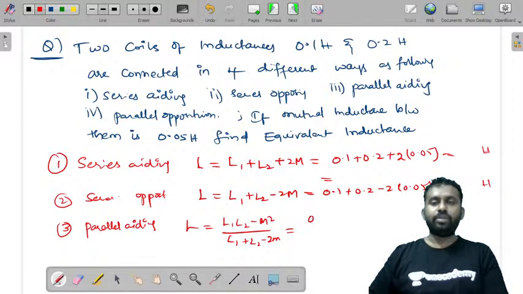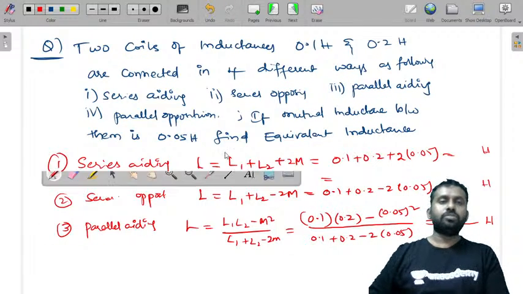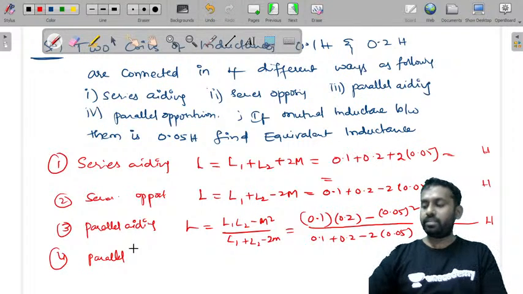Substitute the value of L1 as 0.1, L2 as 0.2, minus M square, 0.05 square, by L1 0.1 plus L2 0.2 minus 2 into M. You can substitute the series opposition value also; 0.05 will give you this in Henrys. So I just want you to solve this, and when you have the fourth combination as parallel opposition, I want you to tell me what is the expression for that parallel combination.